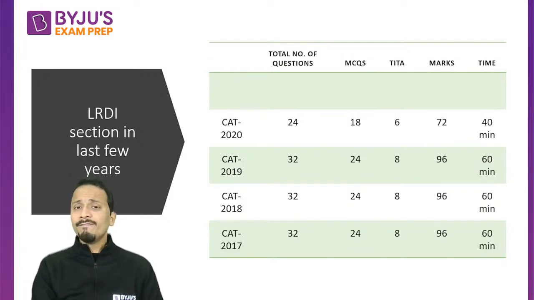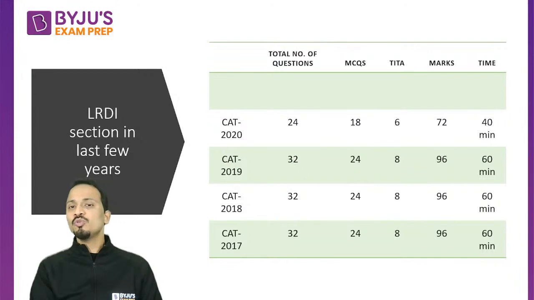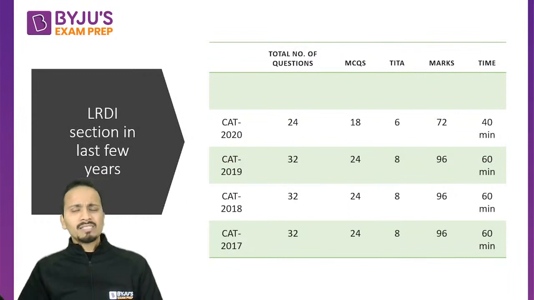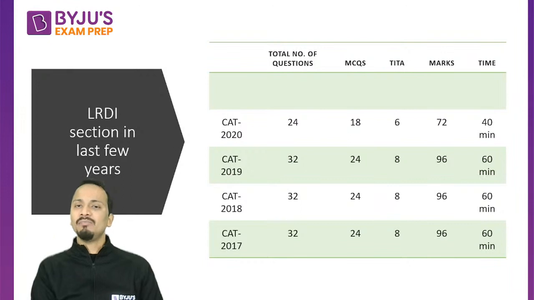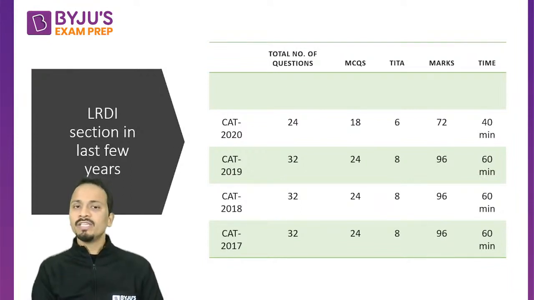There were 24 questions in the LRDI section, with 18 MCQs and 6 TITA type questions. Obviously, the marks allocation was similar, +3 for correct and -1 for wrong in case of an MCQ. All right, so a total weightage of 72 was given to this section, and the time limit was 40 minutes. Now, what happened in 2021?